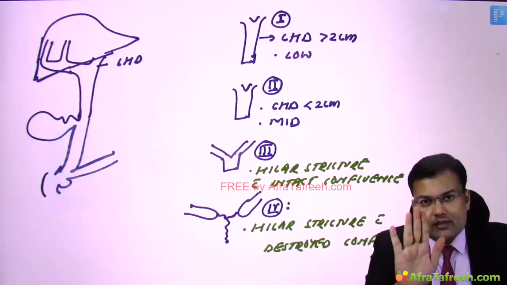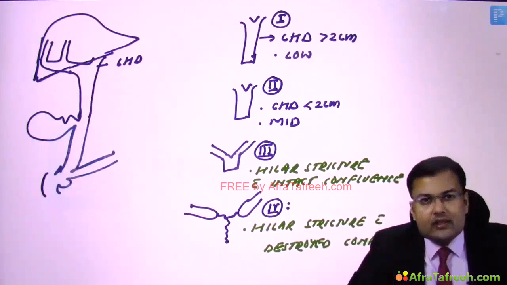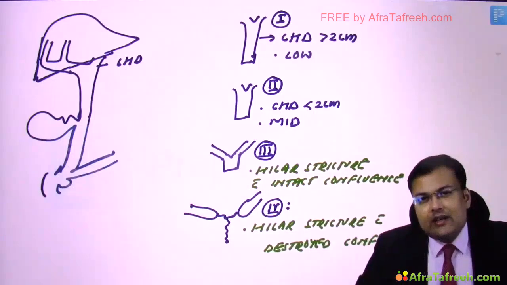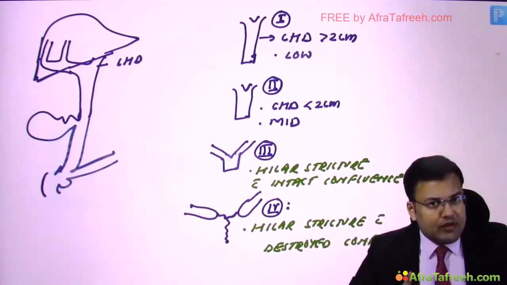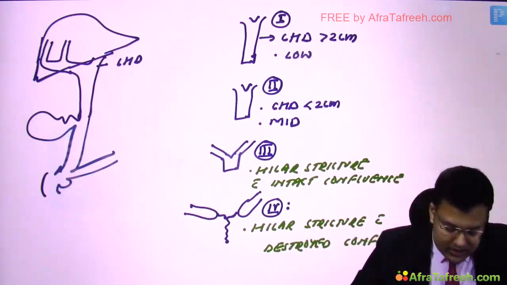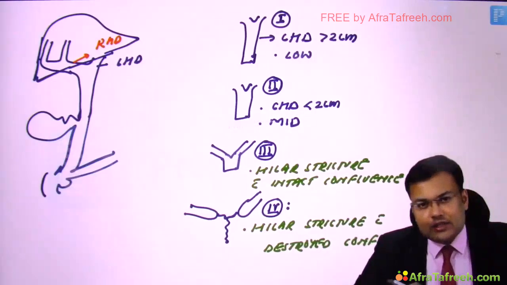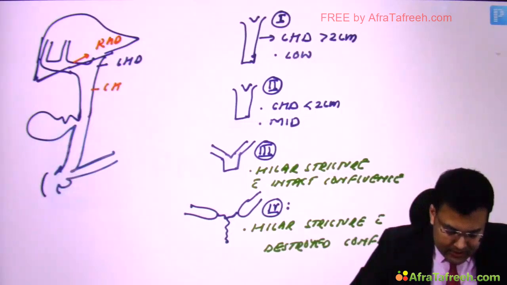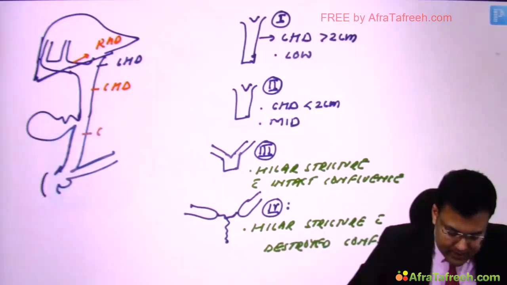In the anterior sector, which segments are located? 5 and 8. In the posterior sector, there are 6 and 7. So the anterior sector has a duct known as the anterior sectoral duct. The posterior sector also has a duct known as the posterior sectoral duct. When the anterior and posterior sectoral ducts join, the right hepatic duct is formed. When right joins with left, there is the common hepatic duct, and when the cystic duct joins the common hepatic duct, this is the CBD.